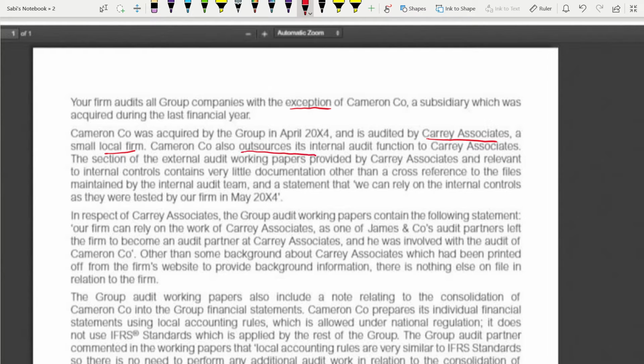Outsources its internal audit function to whom? To their auditor. The section of the external audit working papers provided by Carey Associates that is relevant to internal control contains very little documentation. You need the internal controls documented when you're auditing, but here the documentation is very little, other than a cross reference to the files maintained by the internal audit team and a statement that we can rely on the internal controls as they were tested by our firm in May 2004.